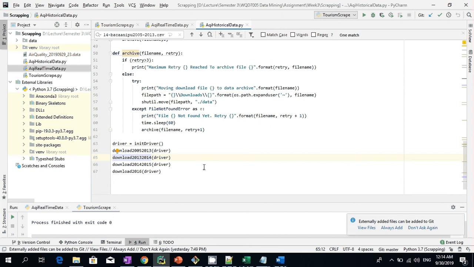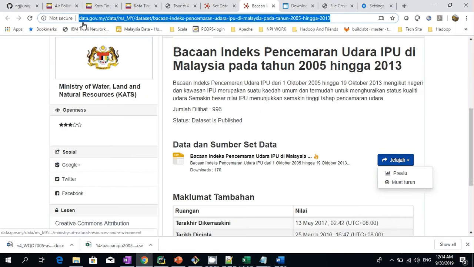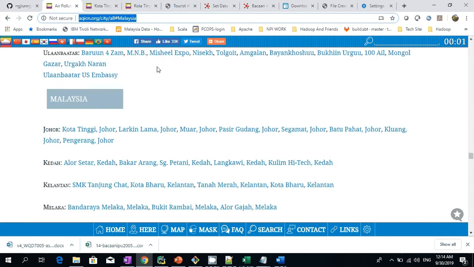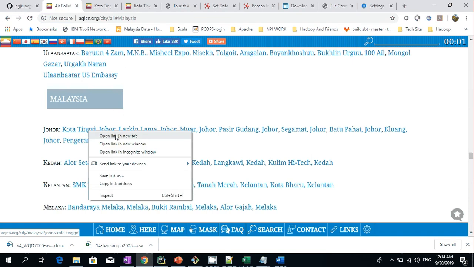Now that we understand how to get the AQI historical data, let's look at how we can get the real-time AQI data. Let's understand how the data is available. This is the website that contains all the cities' links, and from here we can find the Malaysia section, and you can find the links to the AQI data for all the major cities in Malaysia. Let's look at one of these.